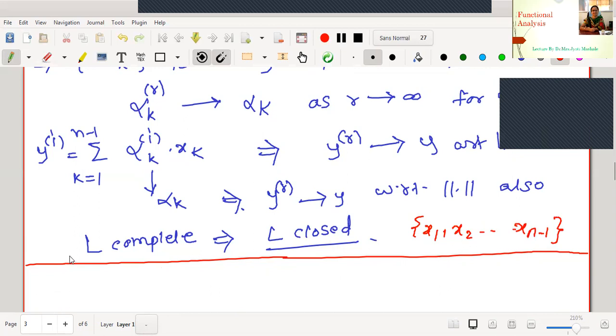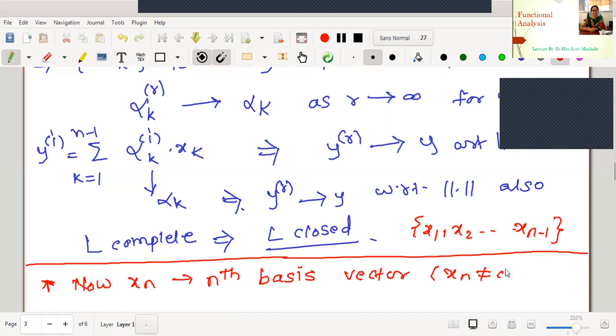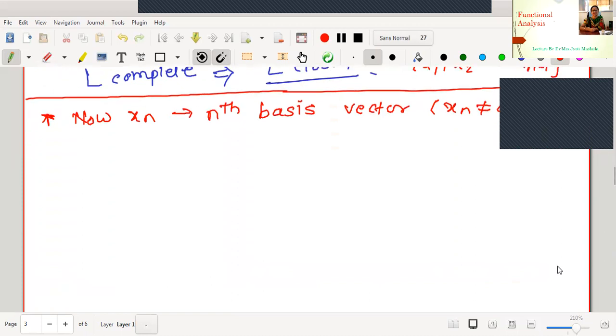Therefore, what I am going to do is add the element x_n to the set L, or the space L, and we will check what is the effect. As we know, x_n is the nth basis vector, and as this is a basis vector, it must be non-zero. Now we will try to construct a set x_n plus L.